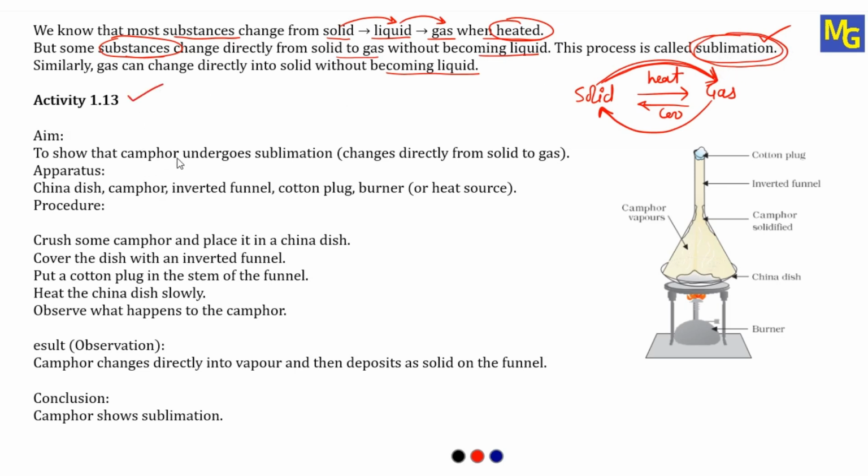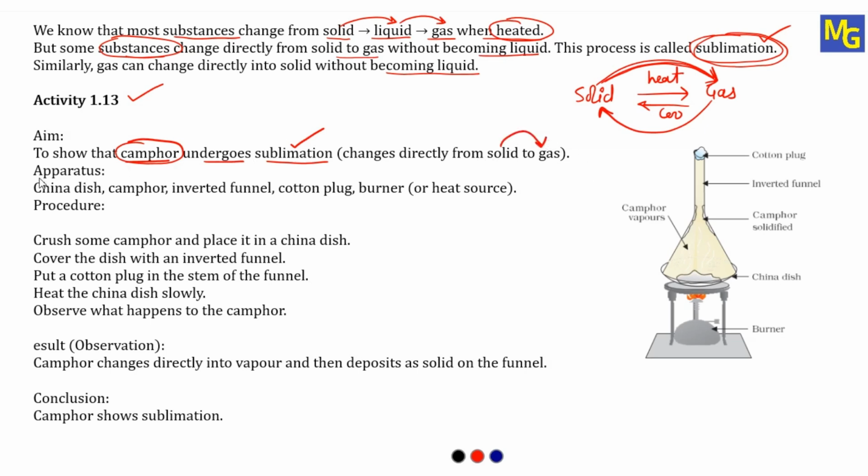So let's see the activity. The aim of the activity is to show that camphor undergoes sublimation. Camphor is the common substance which we use daily in our homes during puja. So here, when we heat camphor, it undergoes the process called sublimation. It directly changes from solid to gas.